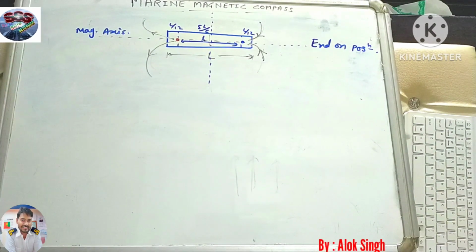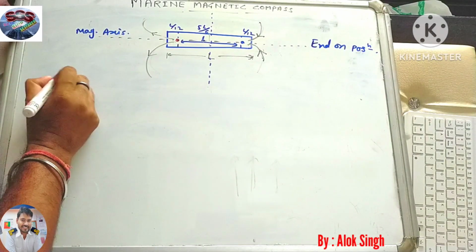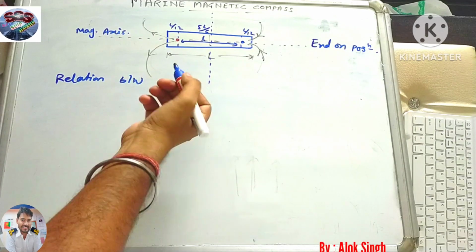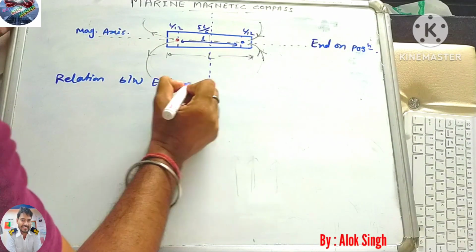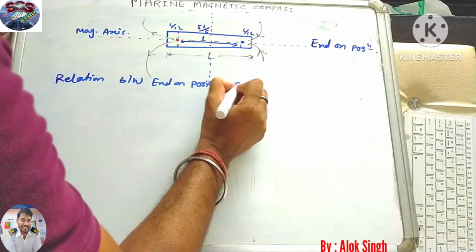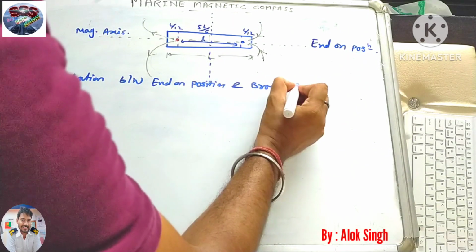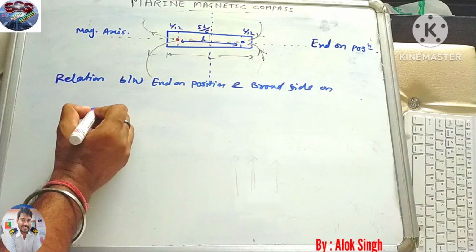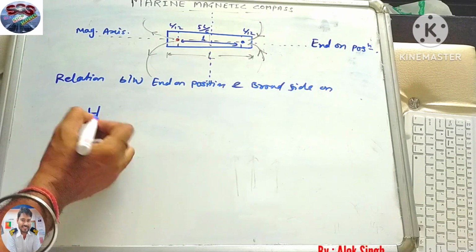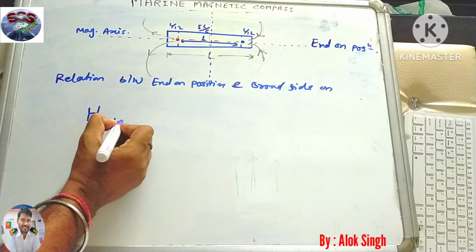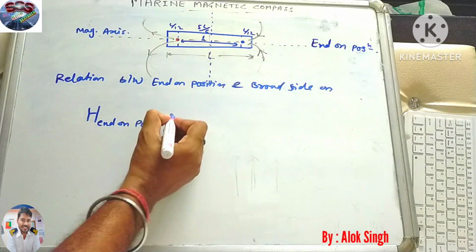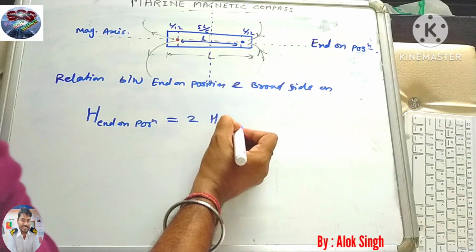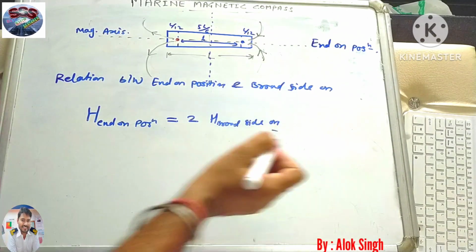So we'll keep this point noted, the relation between end on position and broad side on. It is written like this, because this is showing the strength H: end on position is equal to twice the H of broad side on.